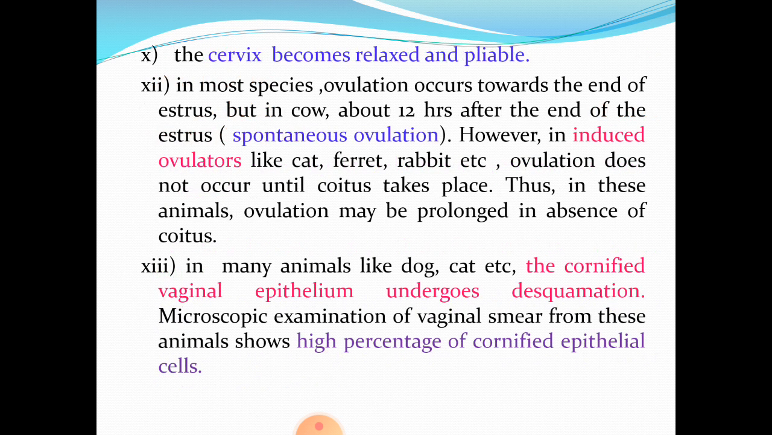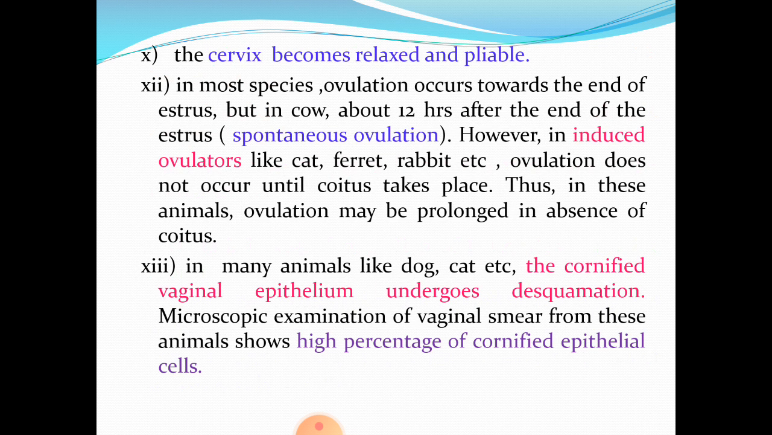The cervix becomes relaxed and pliable. Now, in most of the species, ovulation occurs towards the end of estrus. At the end of estrus phase, ovulation occurs, but in case of cow, it happens at about 12 hours after the end of estrus. These species of animals where the ovulation is not dependent upon the coitus, it is called spontaneous ovulation. Whether coitus takes place or not, ovulation takes place.